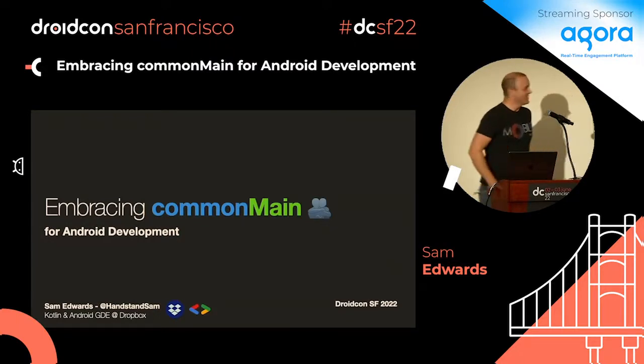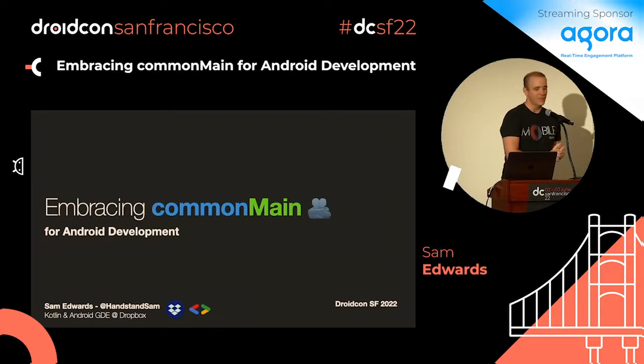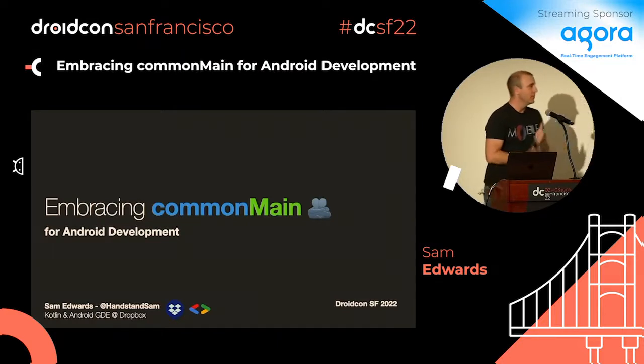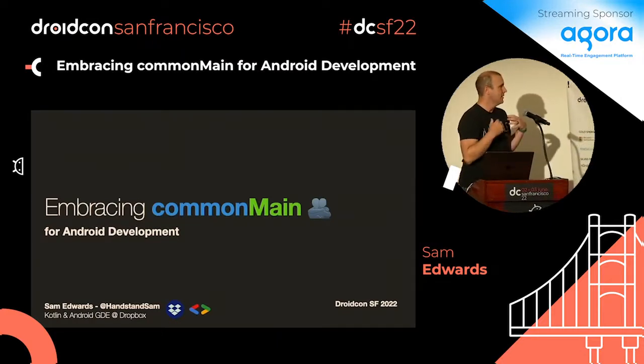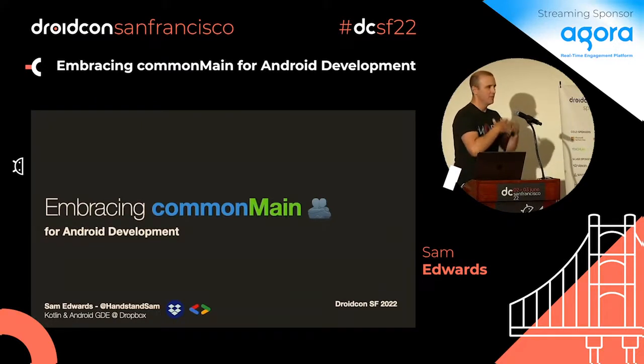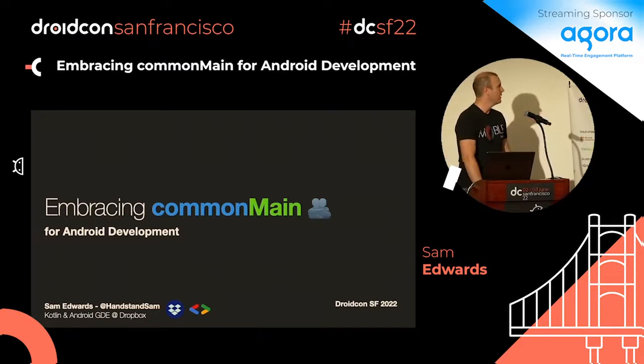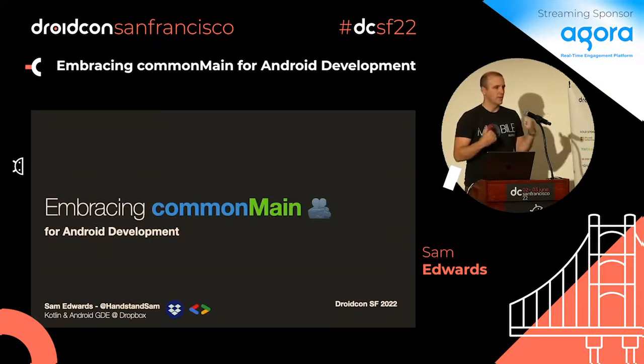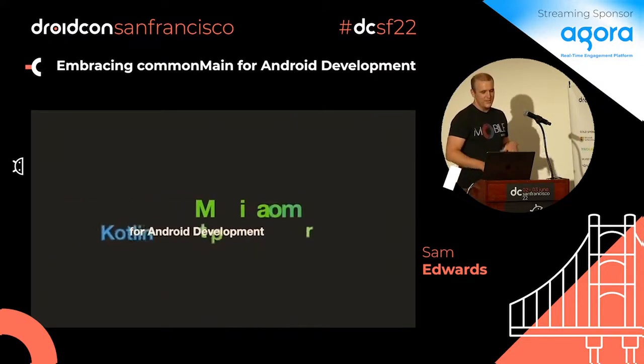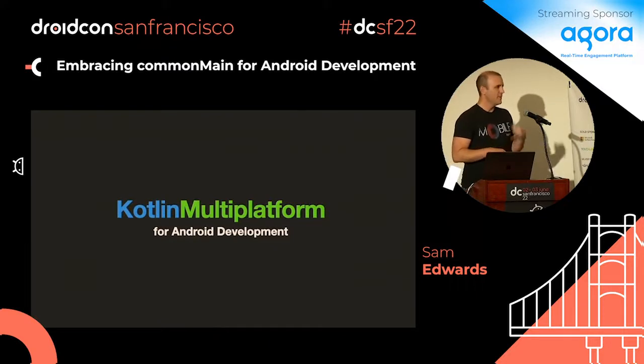Thank you. All right, so my talk today is called Embracing commonMain for Android Development. If you don't know what commonMain is, it's basically the source set that you can use for multi-platform to compile out to all the different targets. I myself am an Android and Kotlin GDE, and I currently work at Dropbox with some other wonderful people here in the audience. So this is embracing commonMain for Android development and really starting to use that. You could actually say this is Kotlin multi-platform for Android development, but we'll get in there.